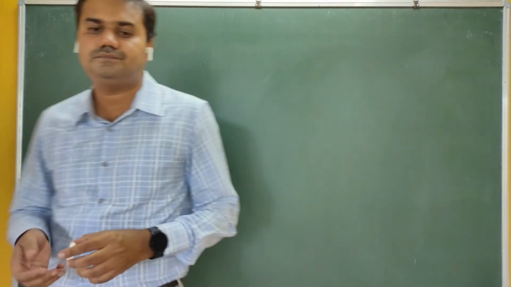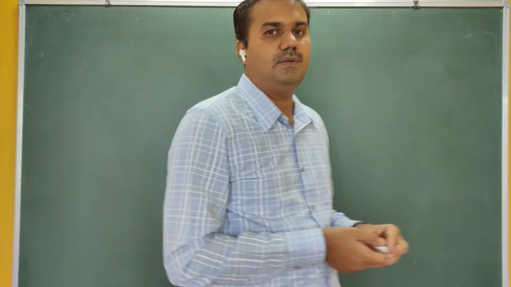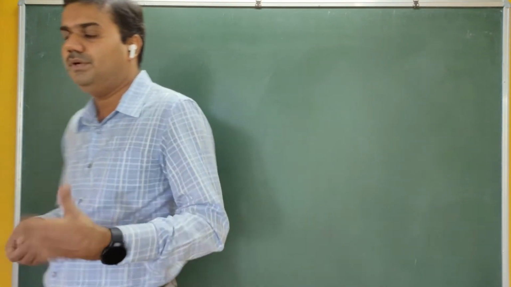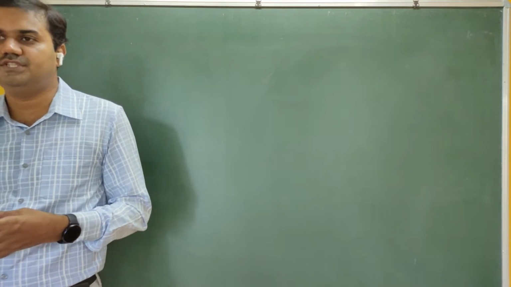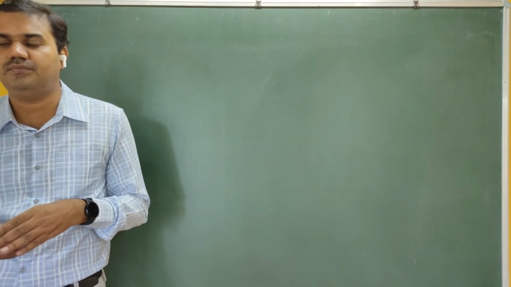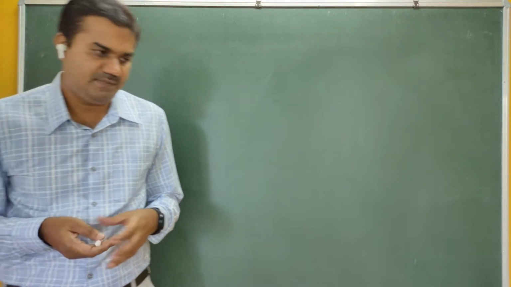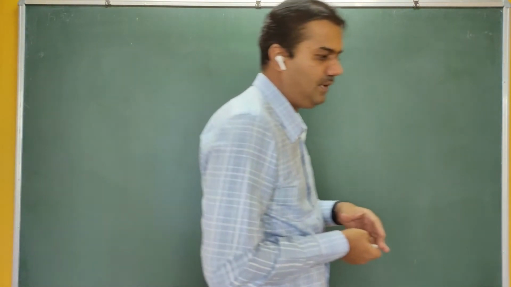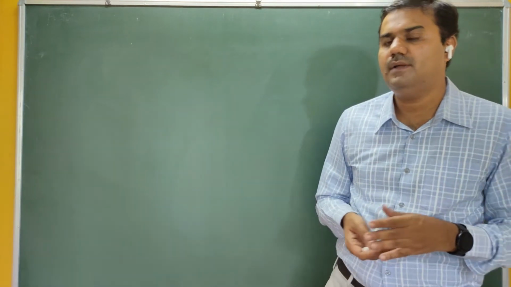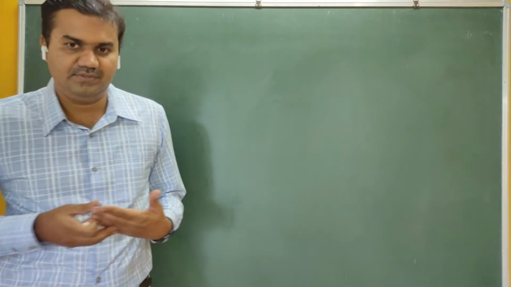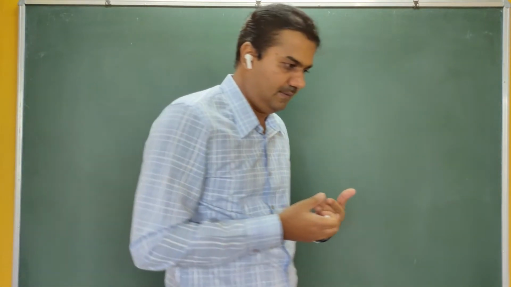Okay, so in today's class, we are going to continue the law of equipartition of energy, and by using that law, we are going to find gamma, that is the ratio of specific heats. In the last lecture, we calculated the value of gamma for monoatomic, diatomic, and triatomic gases. Let me continue the same part here.